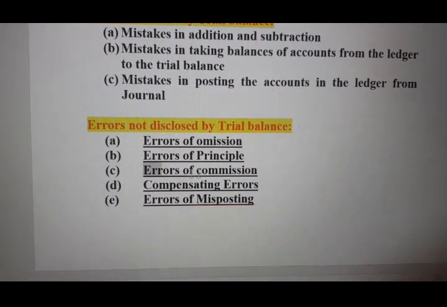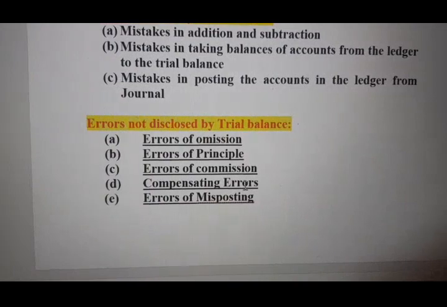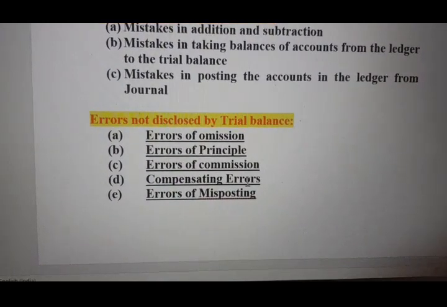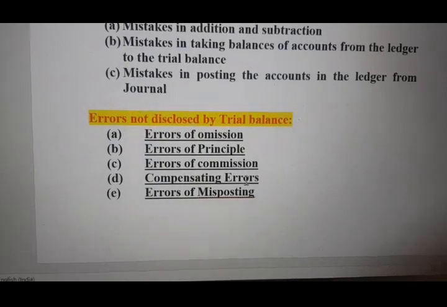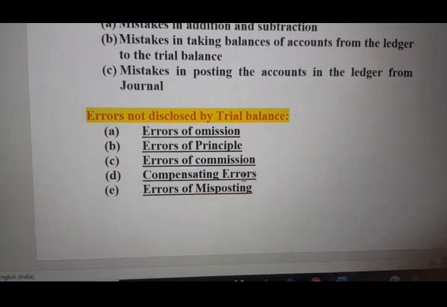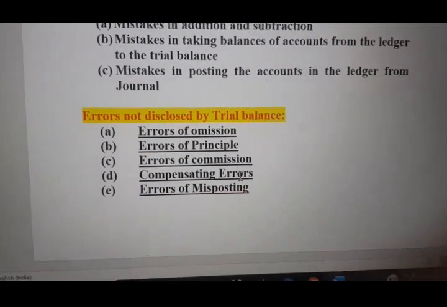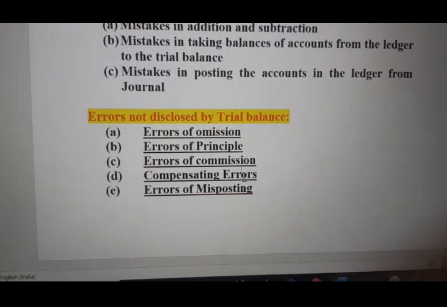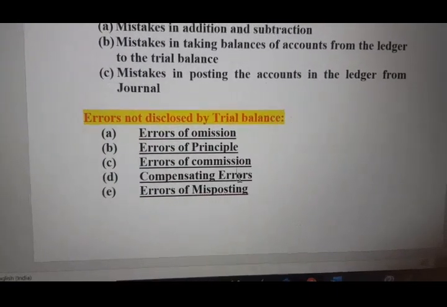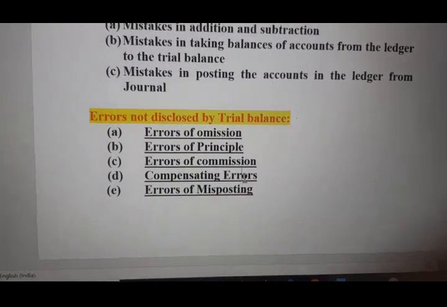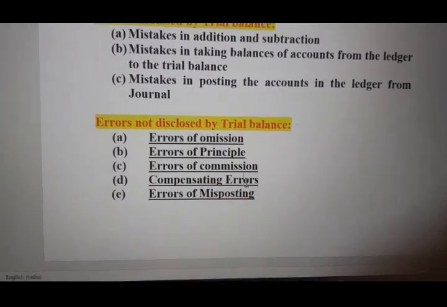Next comes error of commission. Error of commission means what? Suppose purchase of goods worth rupees 50,000 and we have entered in the journal as 5,000, on both the debit and credit side. So this is called error of commission. That means the amount we have written is wrong on both the debit side and credit side. This is error of commission.